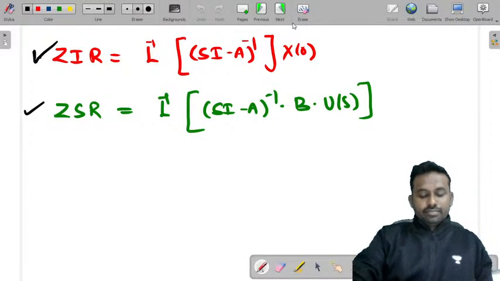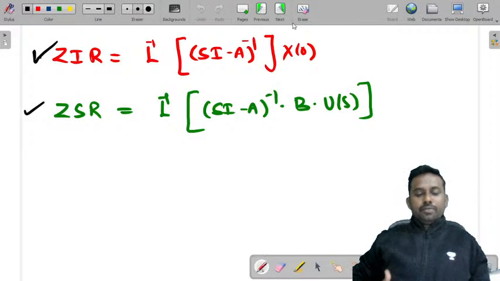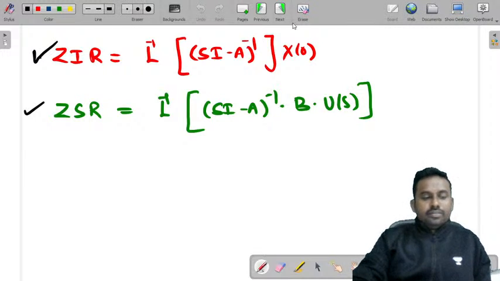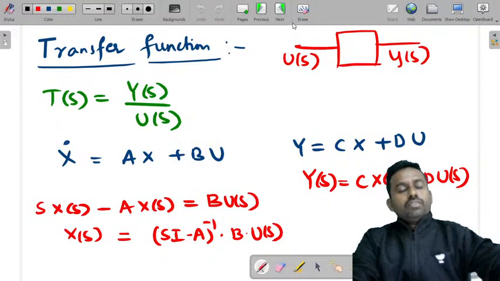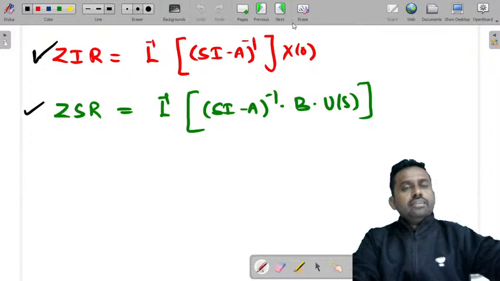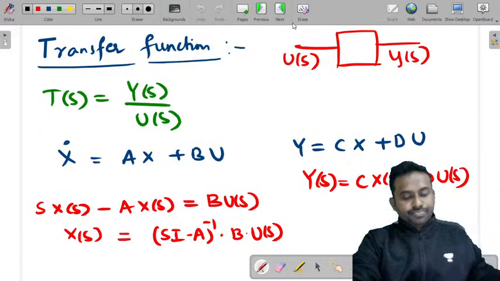ZIR, ZSR, this is ZIR, ZSR, this is transfer function.